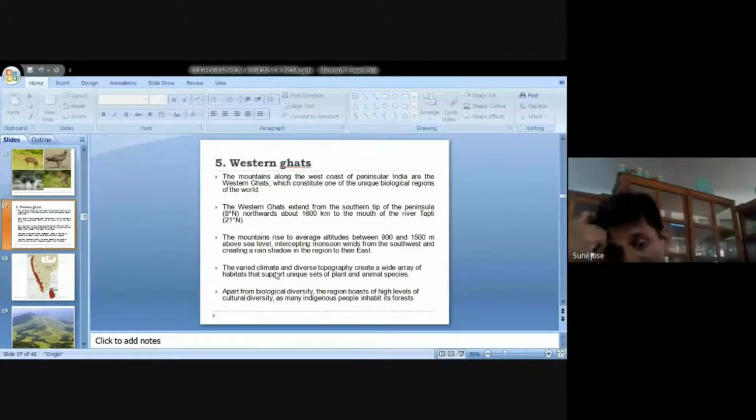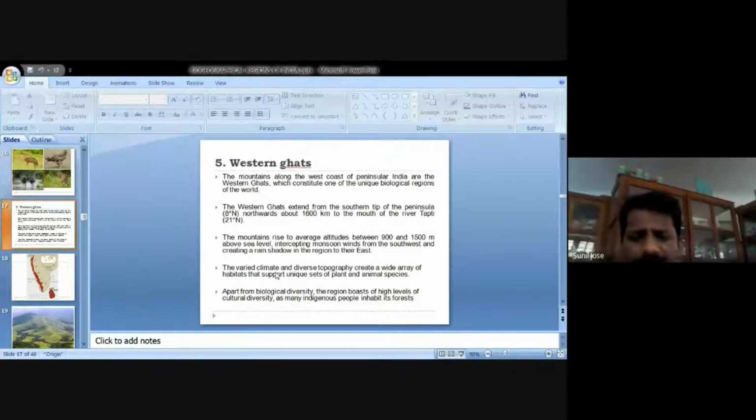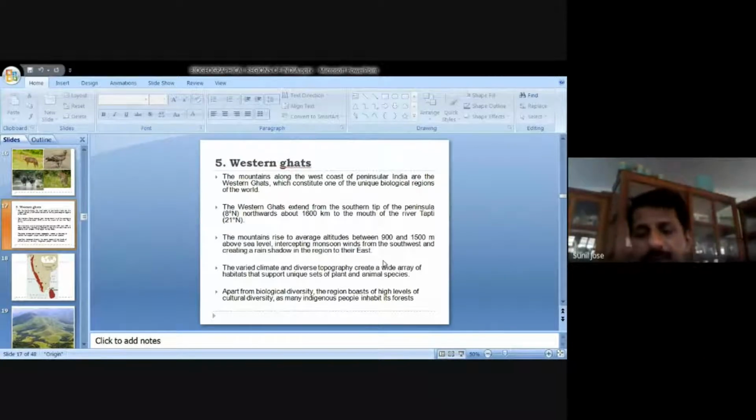Varied climate means the climate is very varied, because if you look at the Western Ghats, some parts are near the sea, so the height will be less. For example, if you take Kerala, we usually categorize it as highland, midland, and lowland. Highland means above 1,000 meters, below 1,000 we call midland, and below about 500 meters we call lowland. So there are three regions in Kerala based on altitude.